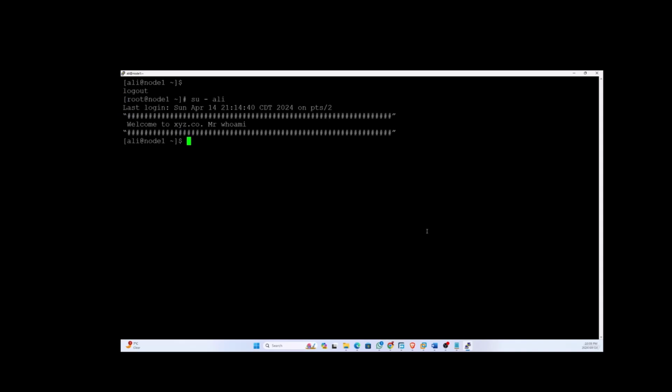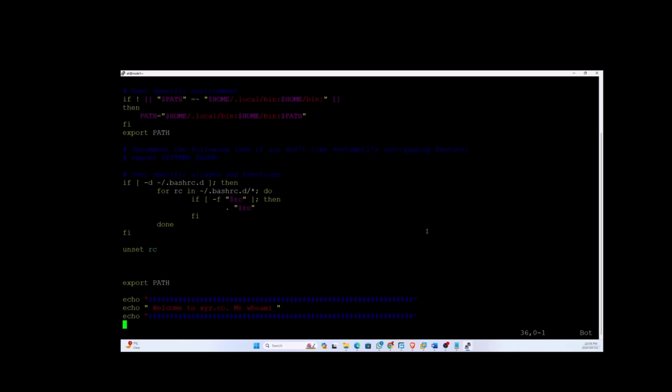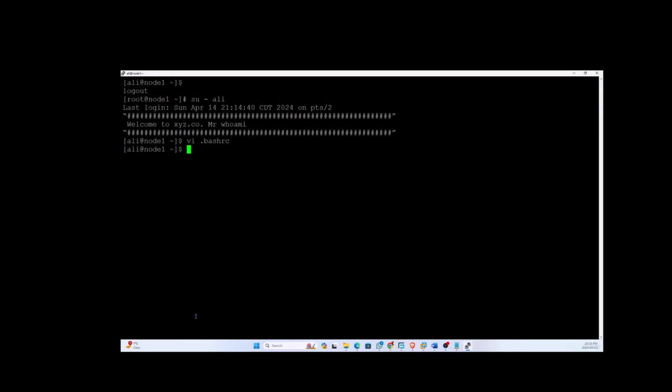So I am logging in as user Ali right now. You can see I switched to the Ali user, and you can see the message printing. I'll guide you how you can do it. You have to go to .bashrc, I think. I just put it there and post this message here, export path and echo, that's it. I put it here, and then when I log in, it gives me this prompt.